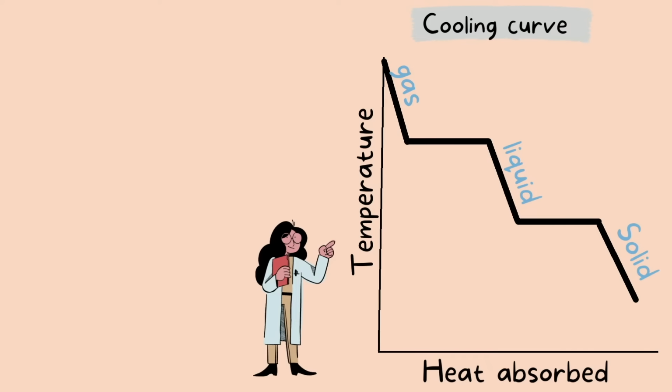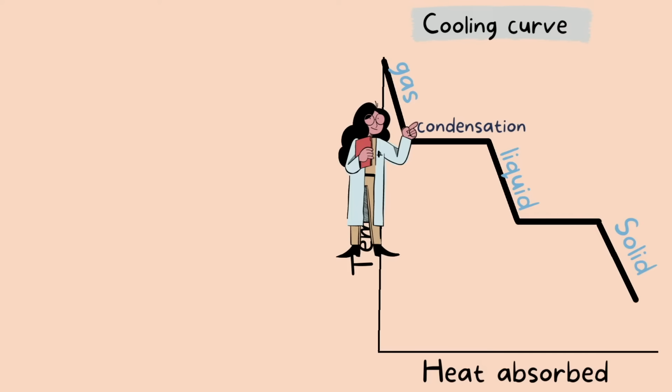In our cooling curve, the molecules are going to be releasing heat, and this is what's going to make them cooler. So here we have condensation. During condensation, molecules are releasing heat and getting cooler. This cooling of the molecules makes them more compact and come closer together.